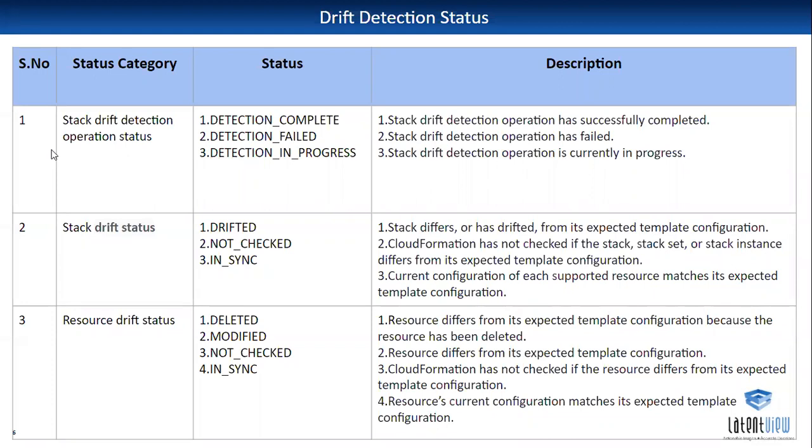And the last one, resource drift status, you're talking about a specific resource. For example, you started a T2 micro and it has changed to a higher-order machine, and that also it will detect. Yes, correct. That's what we mentioned in the third one. Okay. Got it.